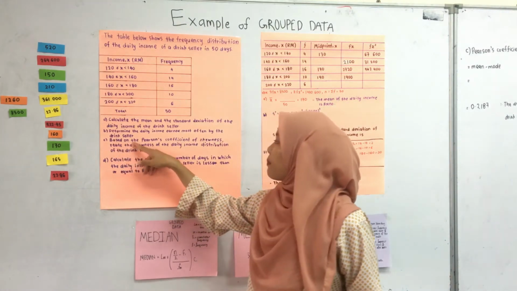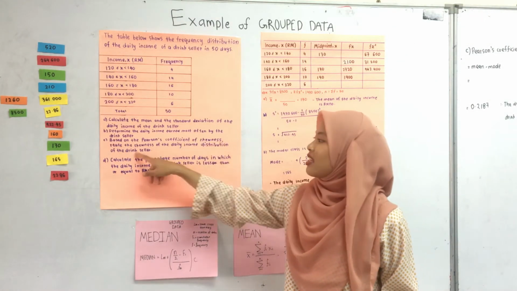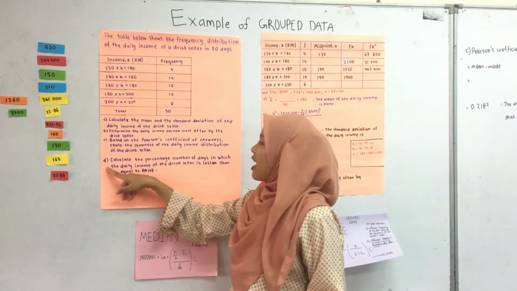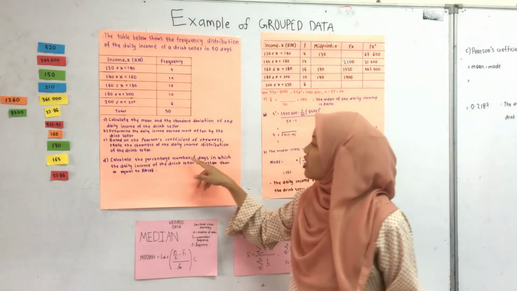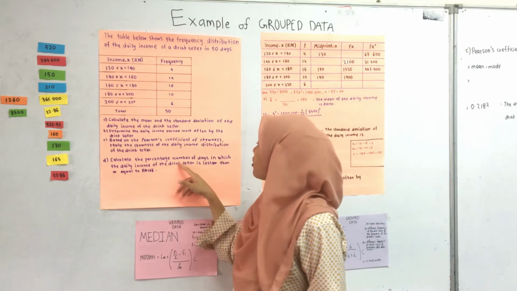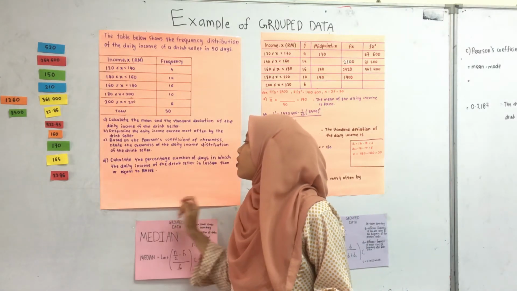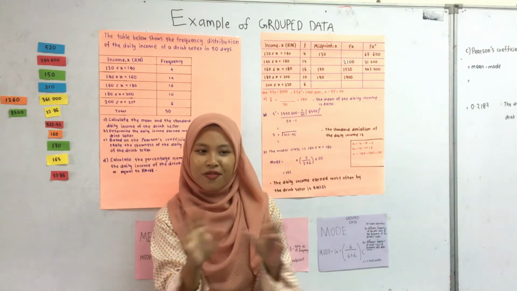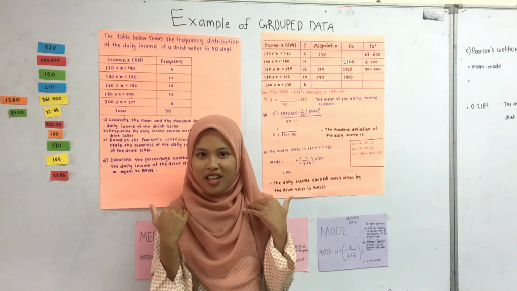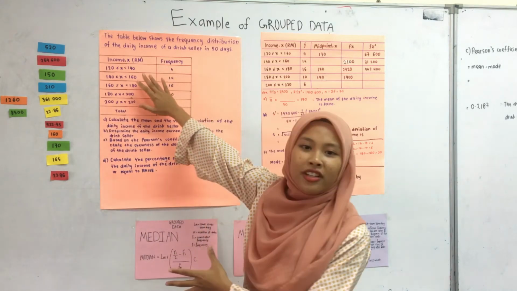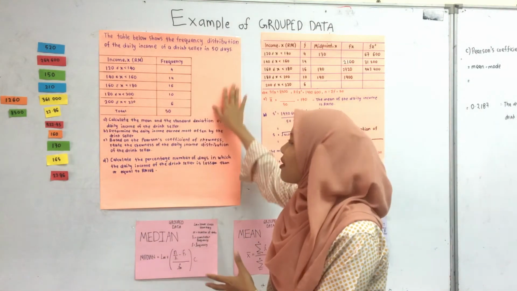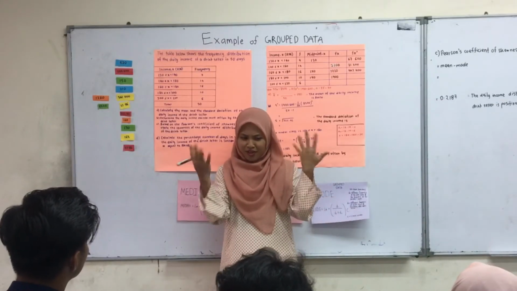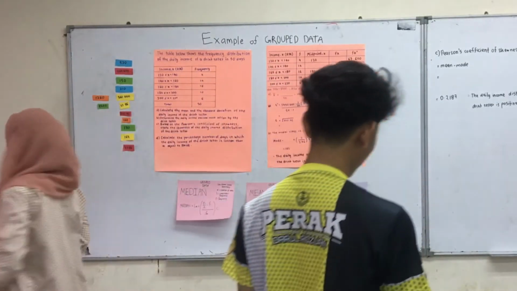Third, the percent coefficient of skewness. State the skewness of the daily income distribution of the reseller. And the last question: calculate the percentage number of days in which the daily income of the reseller is less than or equal to RM 168. So I want all of you to come forward and fill in the blanks. Okay, let's go.